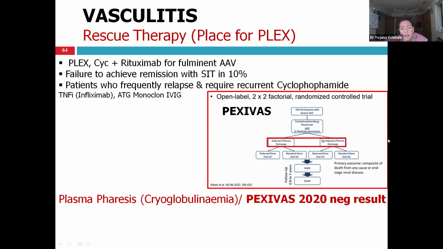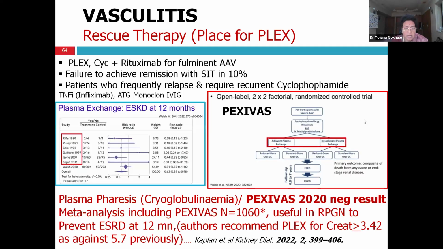What they concluded at the end was that plex is not useful in reducing ESRD at the end of 1 year. But many people, like us, had used plex for many patients successfully, and a lot of investigators had also done that, and that is why they conducted a meta-analysis.